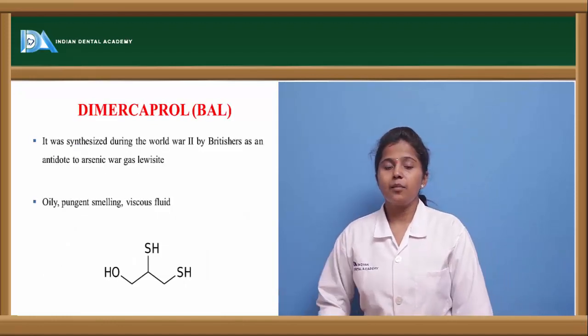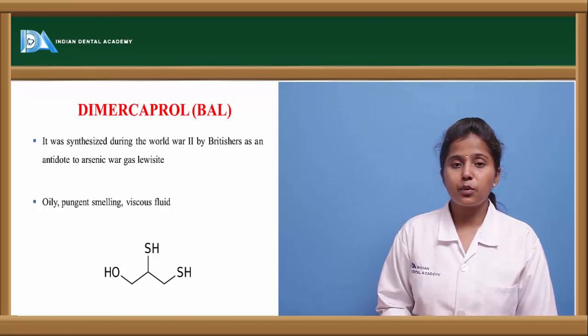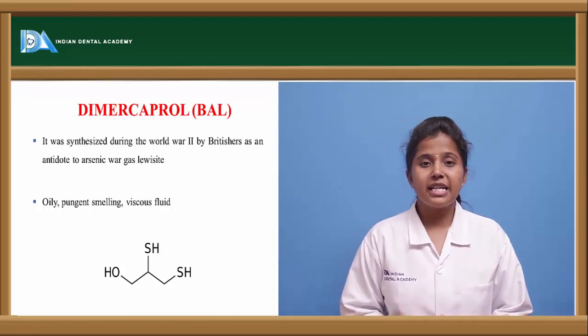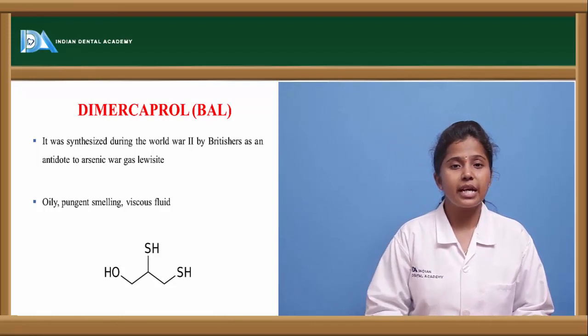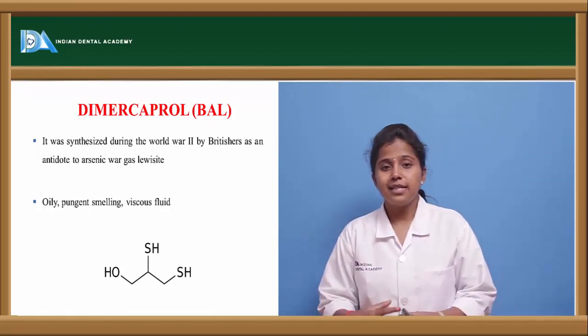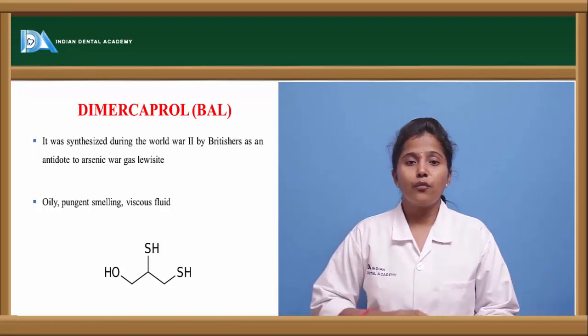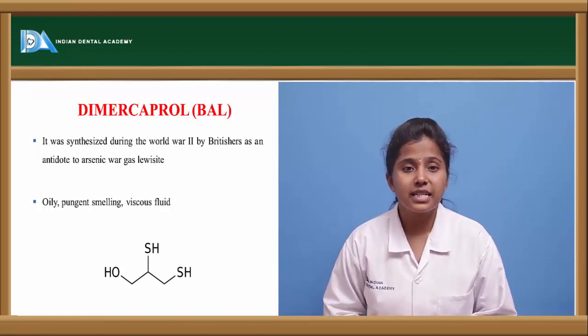Let us see in detail about dimercaprol. Dimercaprol, which is also called BAL, is a chelating agent which was synthesized during the Second World War by the British. These Britishers synthesized this dimercaprol to antagonize the effect of arsenic poisoning.